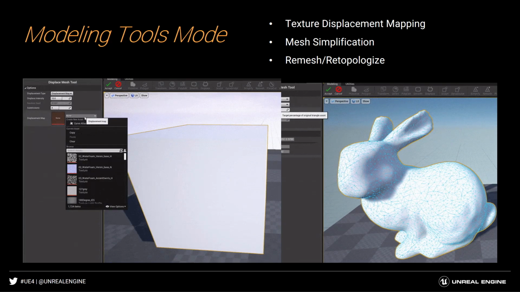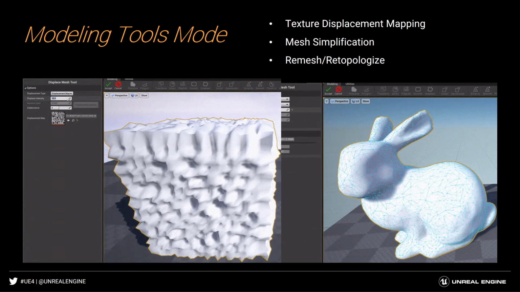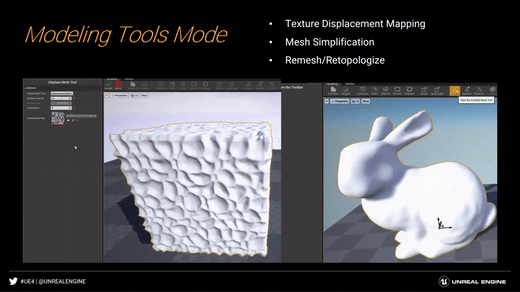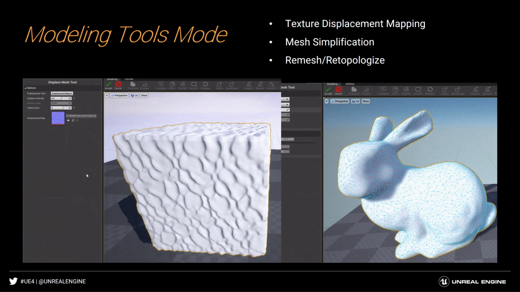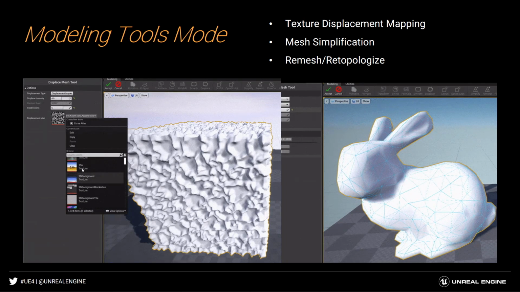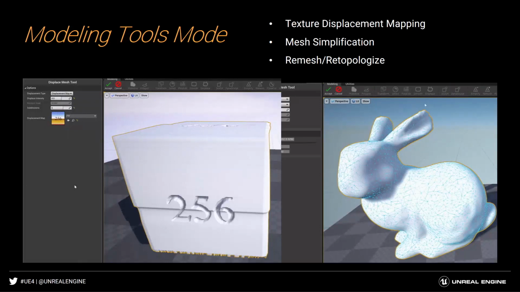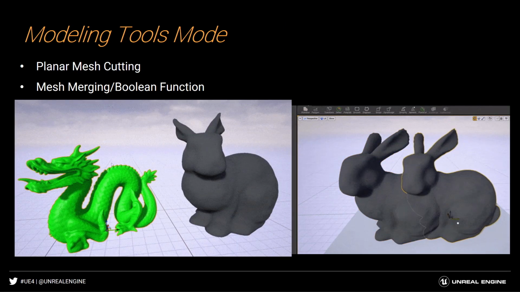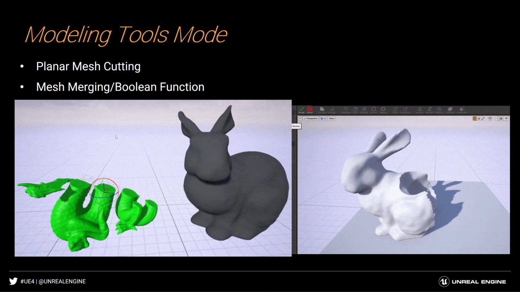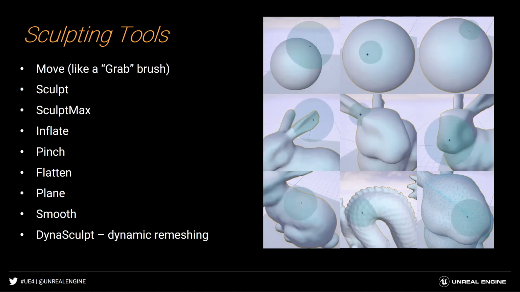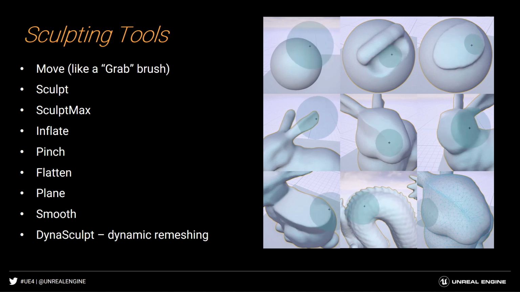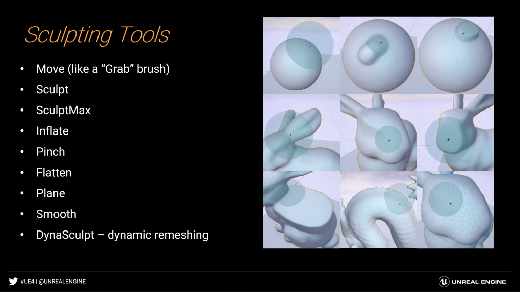All of this here allows you to build and fix problems with data that may be coming from somewhere else. We've all seen that in an inverted normal, a reversed face, or a bunch of inverted faces. We can now fix those in Unreal Engine. It's one of those things where you don't need to hop out to another package to fix some of those things. We have a pretty robust toolbar of modeling tool kits in here to be able to work with these different things. So different things like merging and actually Booleaning, using a Boolean system to actually blend meshes together very quickly or subtract meshes as well. We also have a nice sculpting tool set in here. If you're familiar with things like ZBrush or Mudbox, you'll be very comfortable with these. It's the same idea. The exact same tool set in the way that these work.